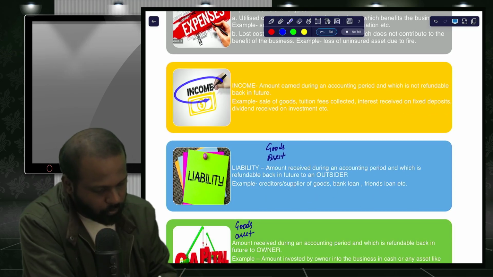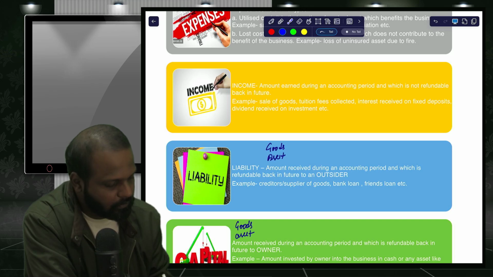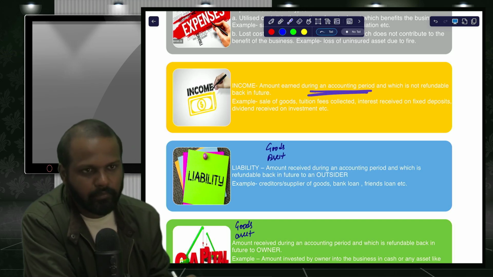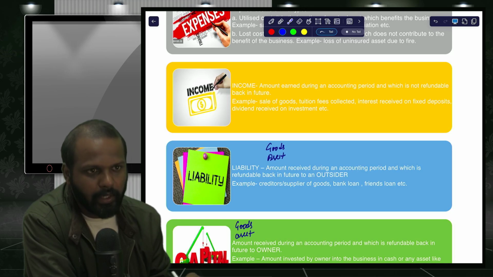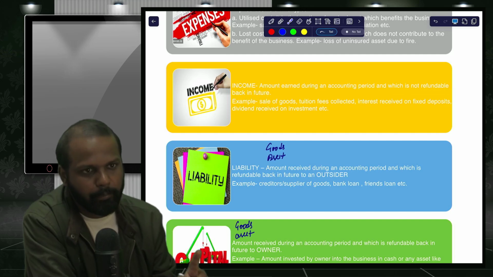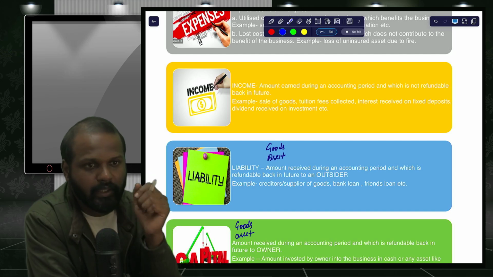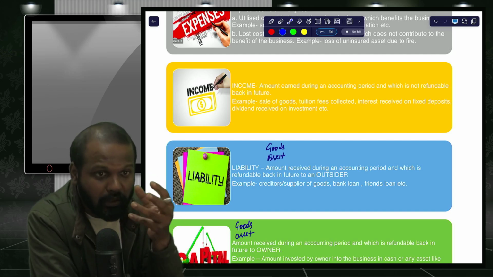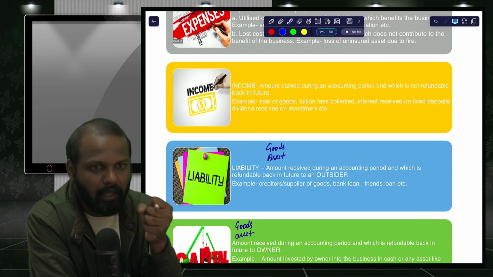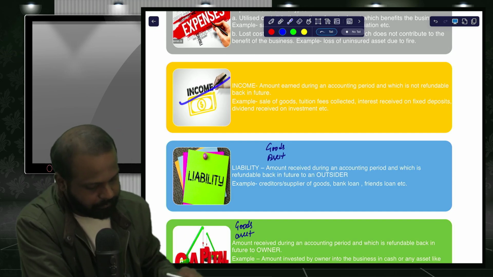Next, we have understood what do you mean by income. Income is money earned during an accounting period, and which is not refundable back in future. We are not supposed to repay it in future. It's called an income. Tuition fees collected, sale of goods. I sold the goods to the customer, I received the money. That's my income. I have earned that money. I am not supposed to pay back that money to the customer in future. That is called an income.